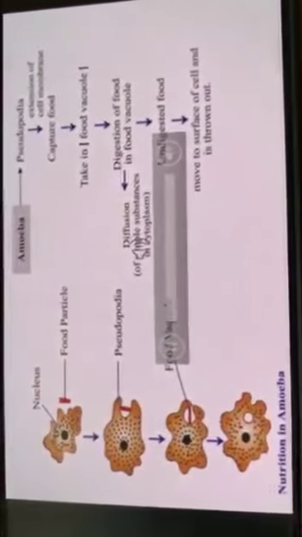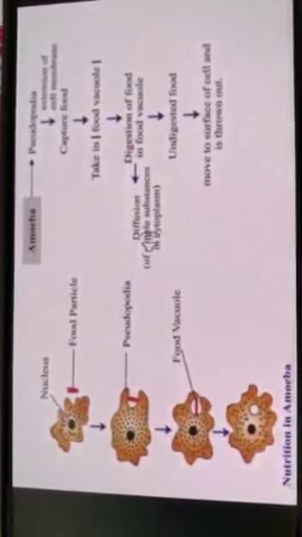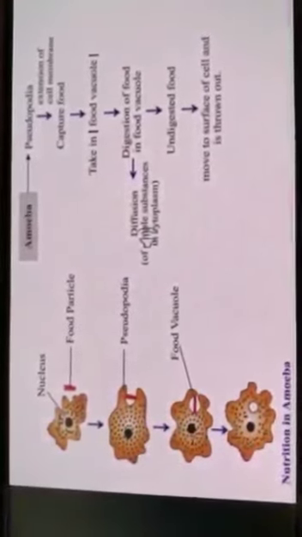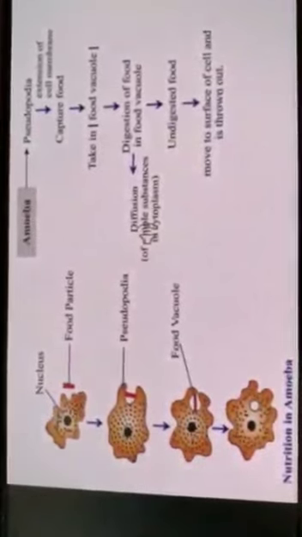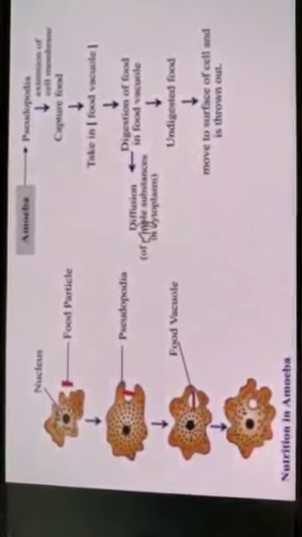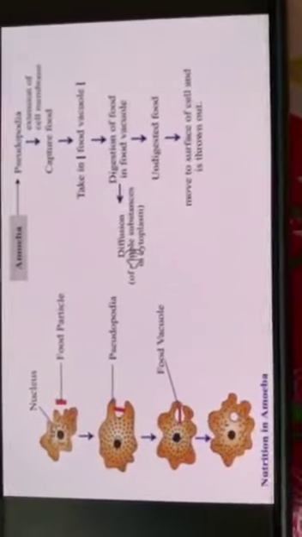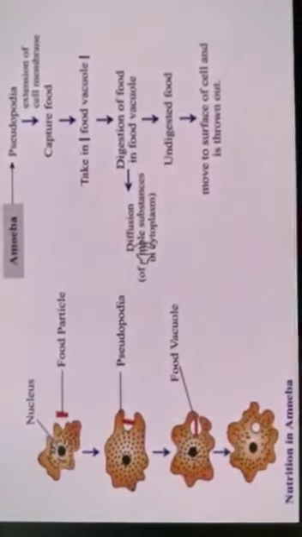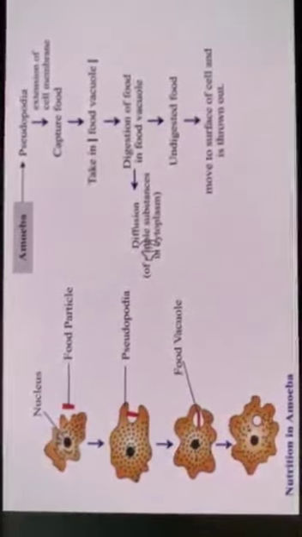The next topic that we are coming around is the process of nutrition in amoeba. Now, when amoeba forms pseudopodia, I think we all have studied that in class when we were live. But to recall your memory, pseudopodia are hand-like organs that an amoeba forms when it wants to capture the things around itself. Now, as you see, you have hands, so you can gather the things around you. You can pick up a thing or you can capture a thing.